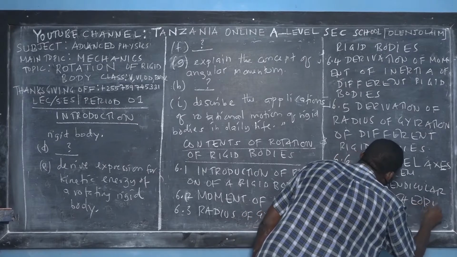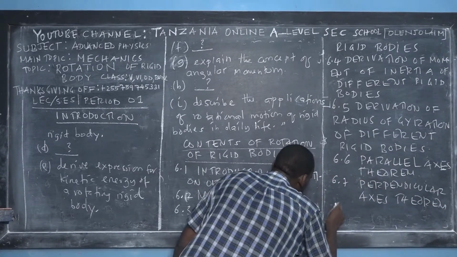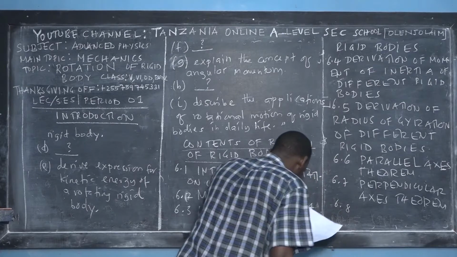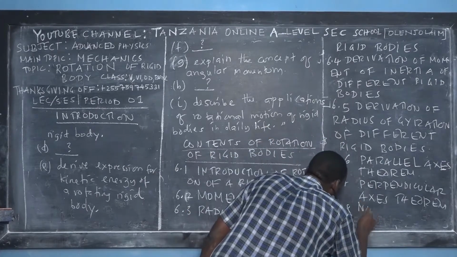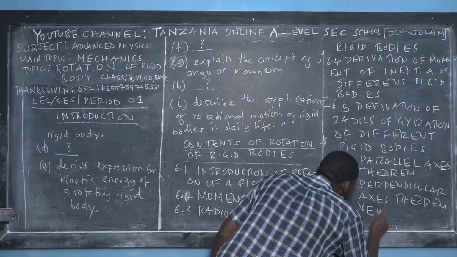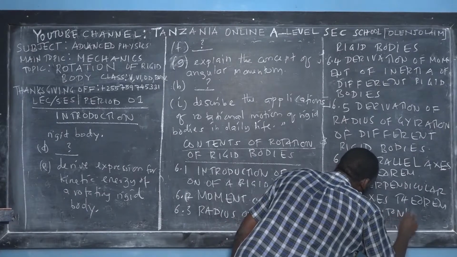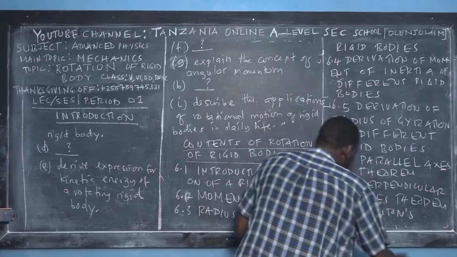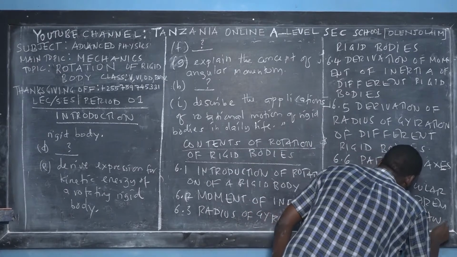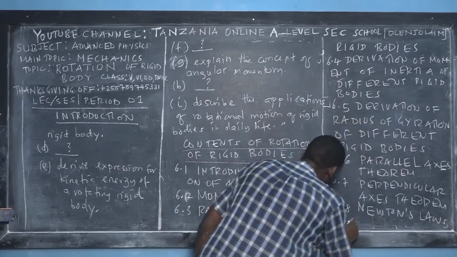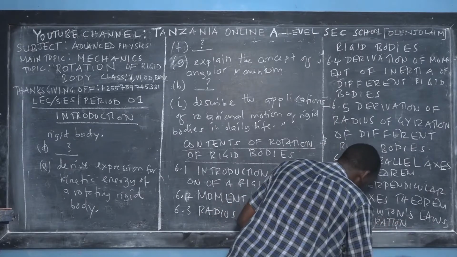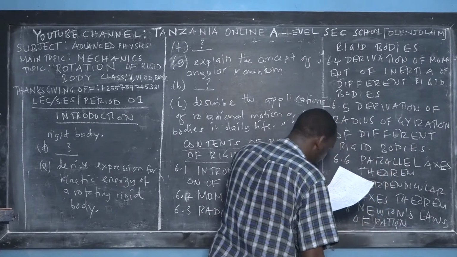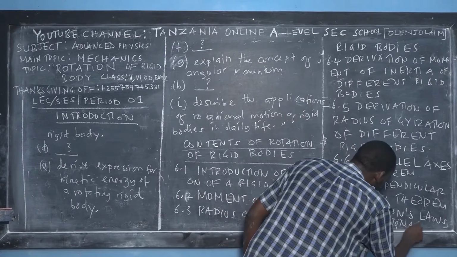Perpendicular axis theorem. And then 6.8, I will teach you the concepts of Newton. We'll find again our beloved physicist Newton. Newton's laws of rotational dynamics, or rotational motion.